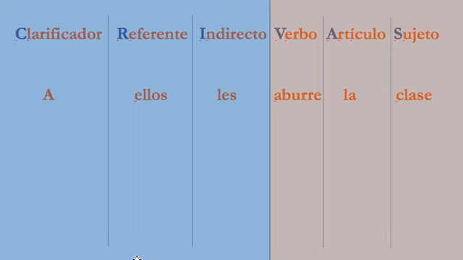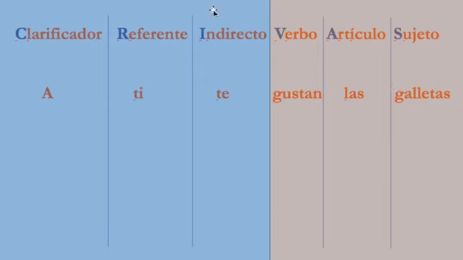A ellos les. How do I know it's les? Because who are we talking about? Them, right? To them. This whole sentence says a ellos les aburre la clase. The class is boring to them, essentially, is what you're saying. Whereas also this whole side of the sentence all goes together. Clase, singular feminine, it's la because it's singular feminine, and aburre, not aburren, because it's a singular noun, right?